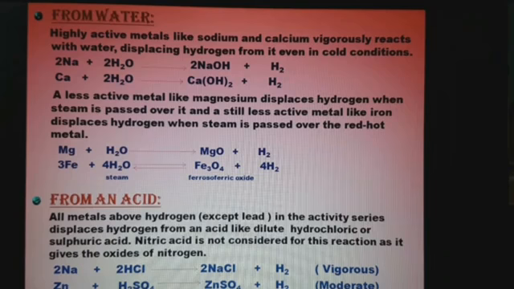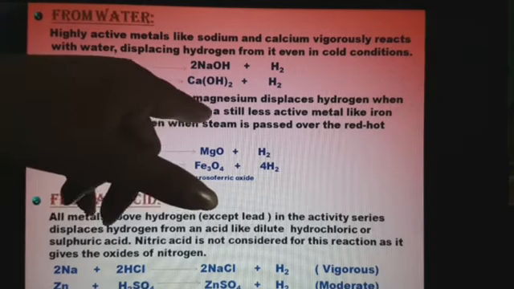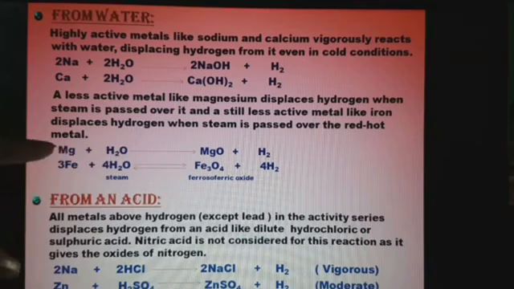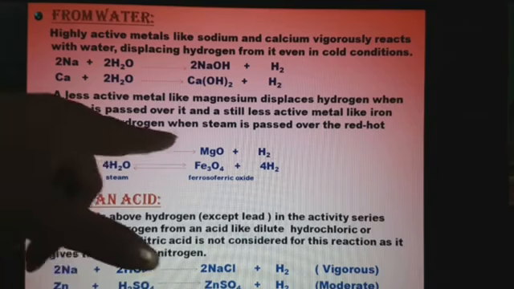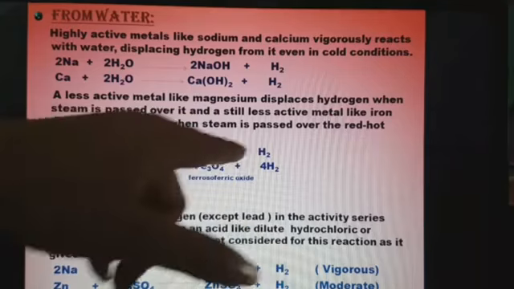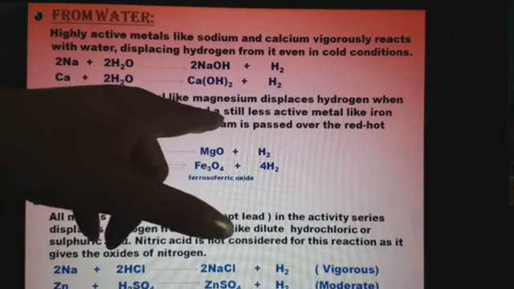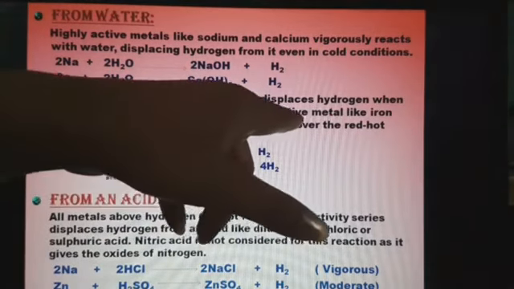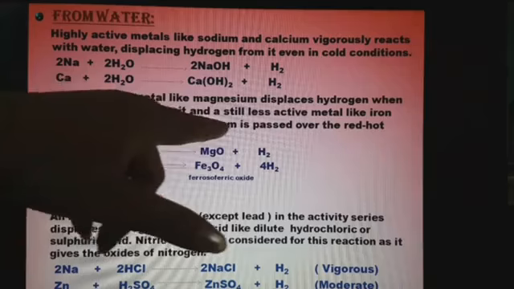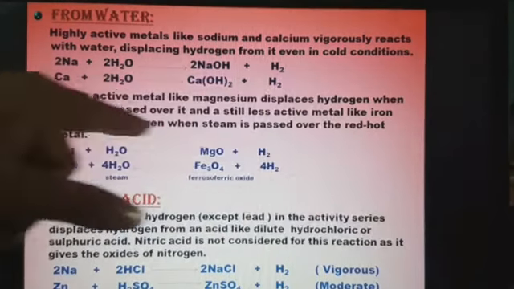So what is to be passed? Steam. Okay, steam is to be passed over it. So here you can see water is there in the steam form. Magnesium reacts with the steam, and then magnesium oxide is formed and hydrogen gas is being released. Similarly, a still less active metal like iron displaces hydrogen when steam is passed over the red hot metal.